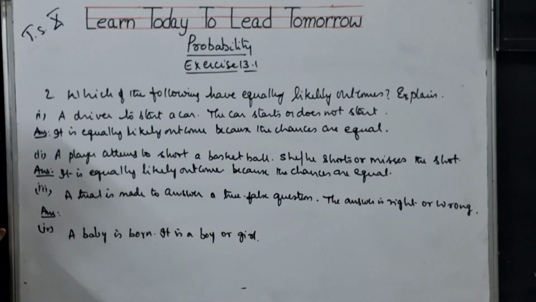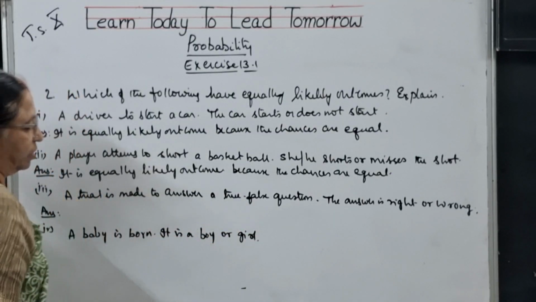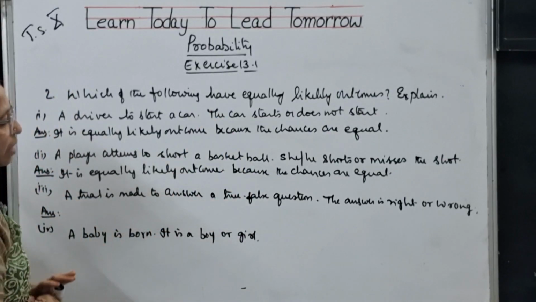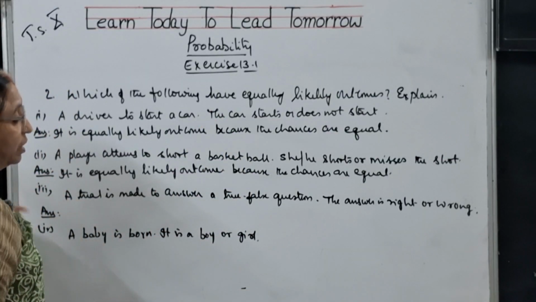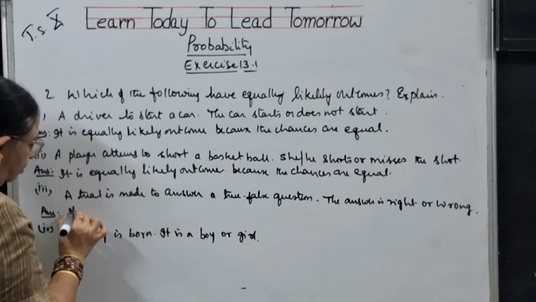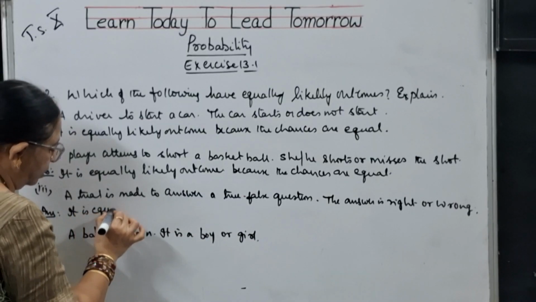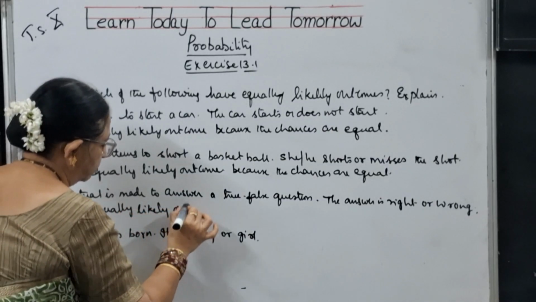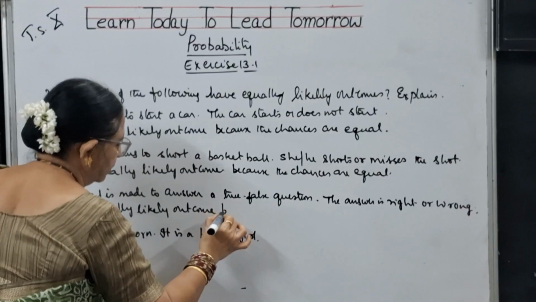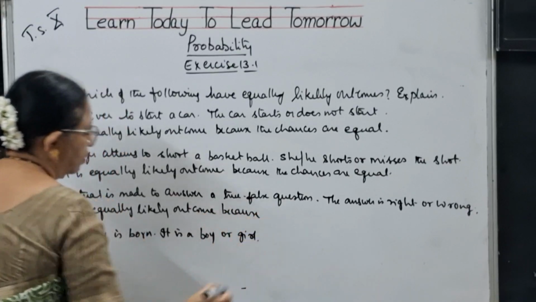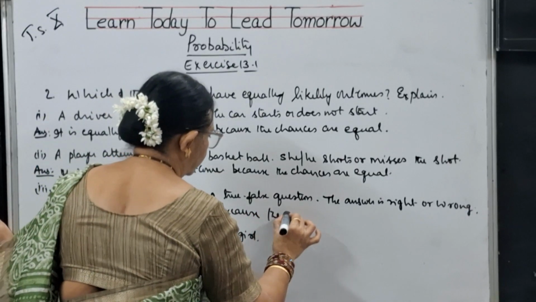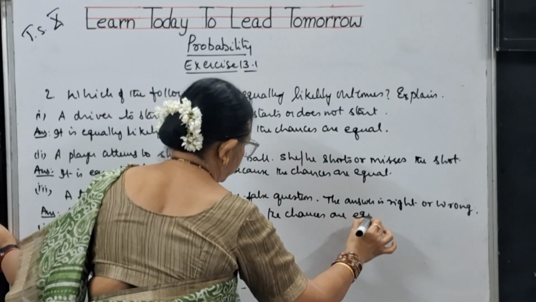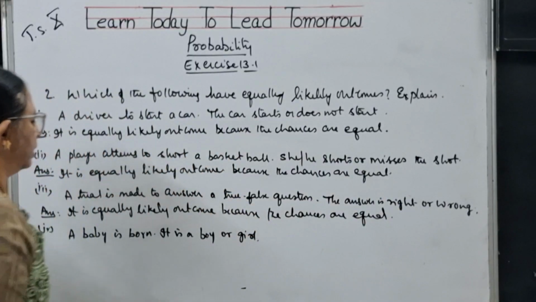Next one. A trial is made to answer a true or false question. Answer is right or wrong. Either the answer will be right or wrong. There is no other third go. So it is also an equally likely outcome because the chances are equal. So it is also equally likely.